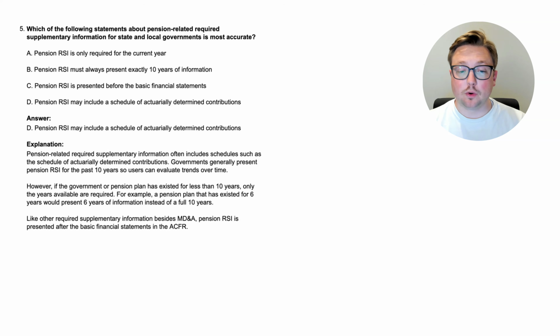However, if the government or pension plan has existed for less than 10 years, only the years available are required. For example, a pension plan that has existed for 6 years would present 6 years of information instead of a full 10 years because they don't have information for those other 4 years. Like other required supplementary information besides the MD&A, pension RSI is presented after the basic financial statements in the ACFR.